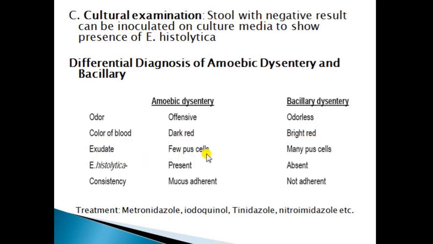Exudate: few pus cells appear in amoebic dysentery, whereas in bacillary dysentery many pus cells appear. Presence of Entamoeba histolytica: in amoebic dysentery it is present, in bacillary it is absent. Next is consistency of stool. In amoebic dysentery, the mucus is adherent to the container in which the sample is taken, while in bacillary dysentery, it is non-adherent.